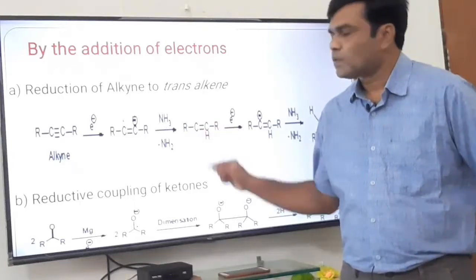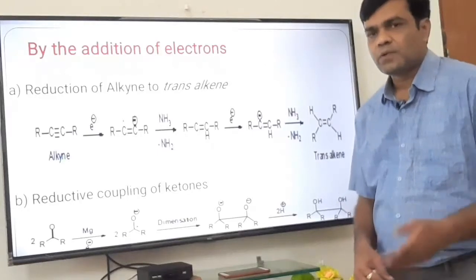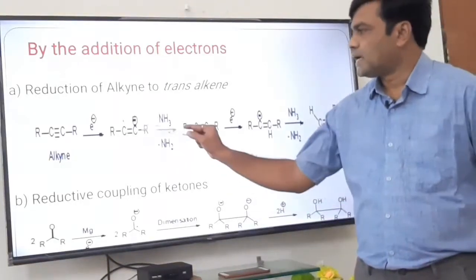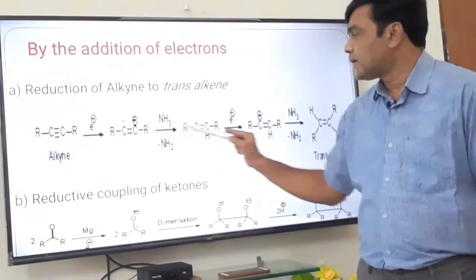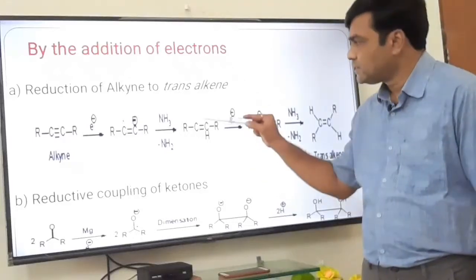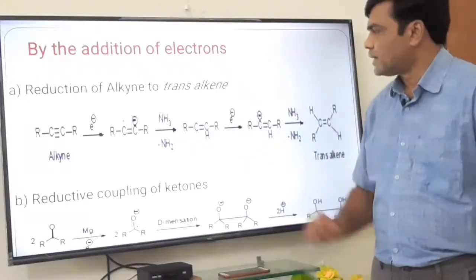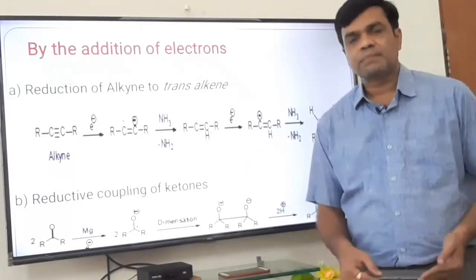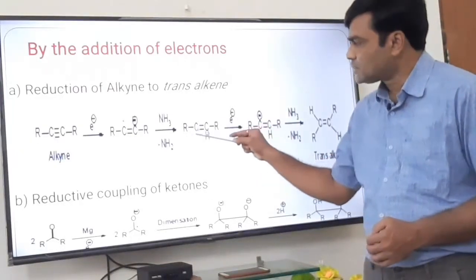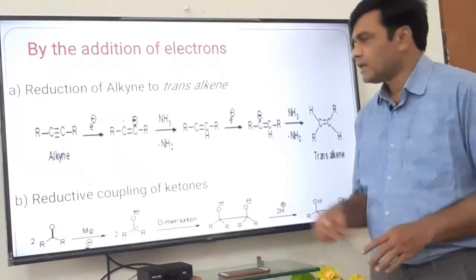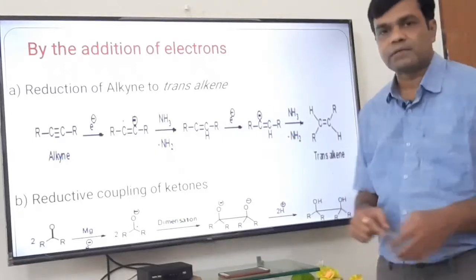In the next step, protonation takes place. Ammonia itself acts as a source of proton. Ammonia donates H positive ion, that is proton, and C negative and H positive form a CH bond. In this way the radical anion is converted to a carbon free radical. This dot, that is the free radical, indicates 1 electron. In the next step, again the metal, for example sodium or lithium, donates an electron to this deficient center, that is the free radical. Already 1 electron is there. Now by adding this electron, 2 electrons are there.